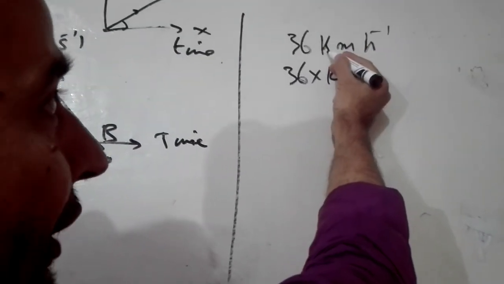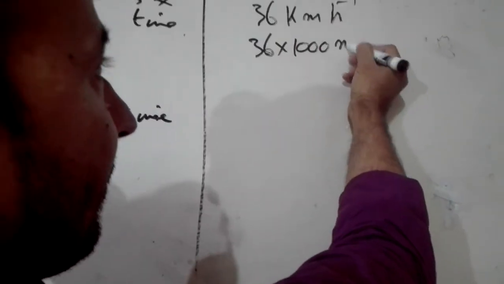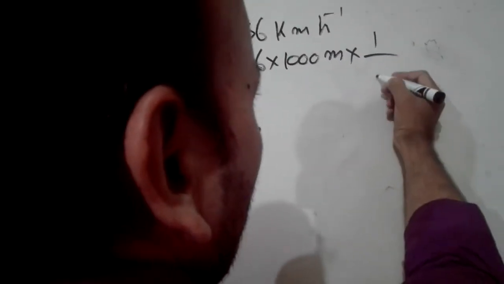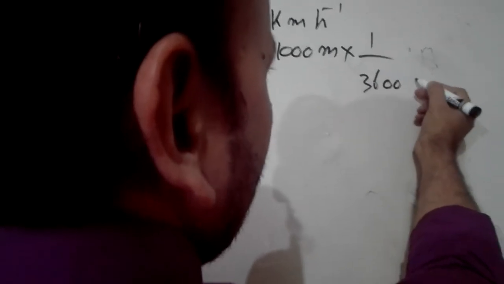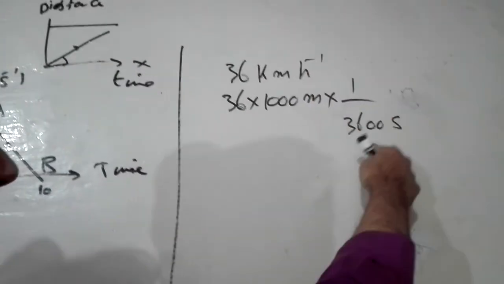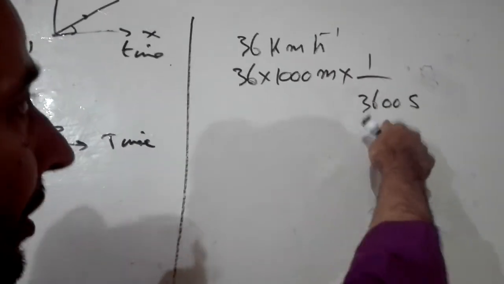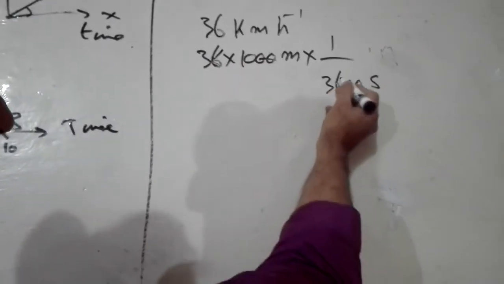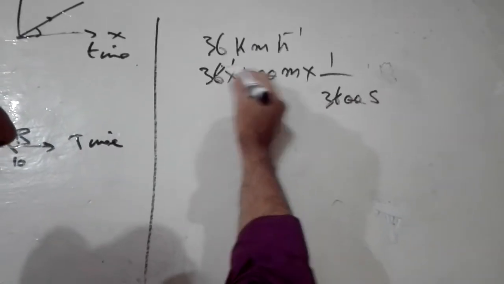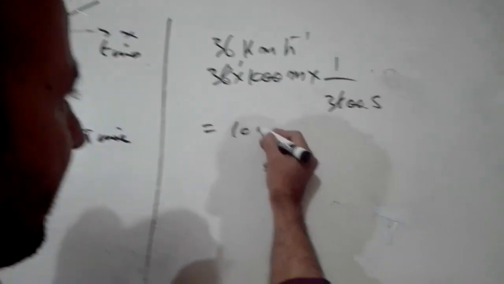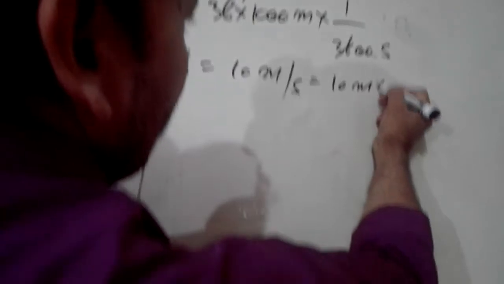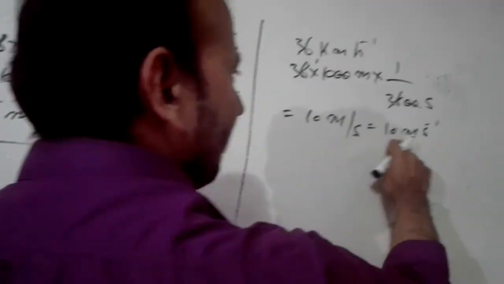I will change the prefix k with 1000 to remain a meter, and hour in second. As it is dividing, you also have to divide hours. So how many seconds are there in an hour? 3600 seconds. There are 3600 seconds in 1 hour. Per hour means you have to divide this. Okay, now cancel these 2 zeros with these 2 zeros. 36 cancels with the 36, giving you here 1. So 10 into 1 into 1 gives you 10. So it is 10 meter per second. You can also write it like 10 m/s. Both ways of writing are correct.